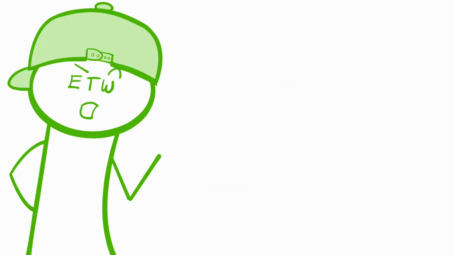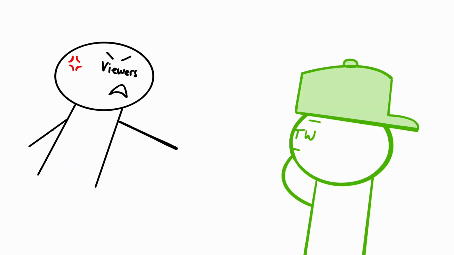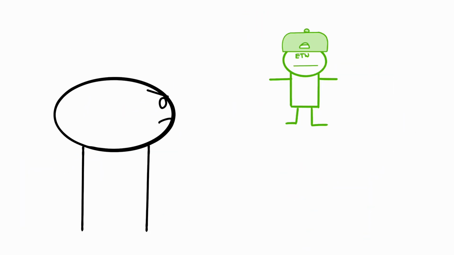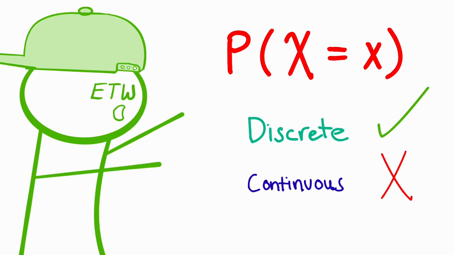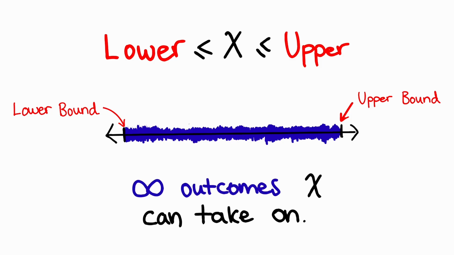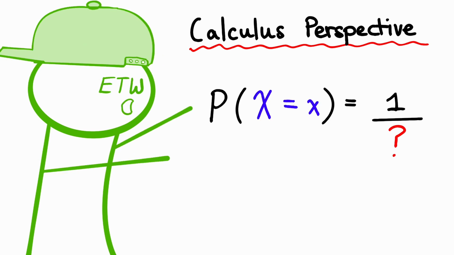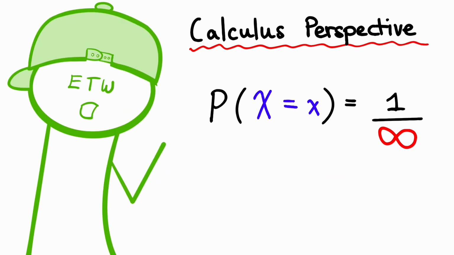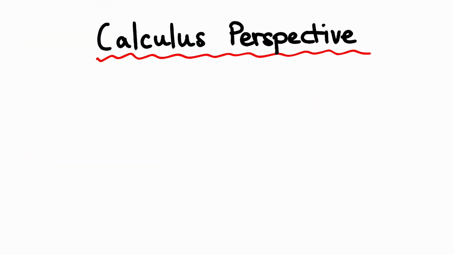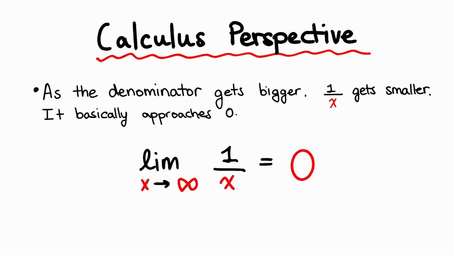Now you must be wondering, where do PDF and PMF come from? What even are they? I thought you said we're supposed to use this function. Nuh-uh. The problem with this annoying function is that it works for discrete distributions, but not for continuous. You know why? Because there are an infinite number of outcomes in a continuous distribution. Meaning, if you were to find the probability of just one singular outcome, it would be that outcome divided by the total number of outcomes, which is infinity. And you know what we just say at that point? It's 0. Because in basic calculus, 1 divided by infinity makes that number extremely, extremely small. As that number gets large enough, it becomes 0.